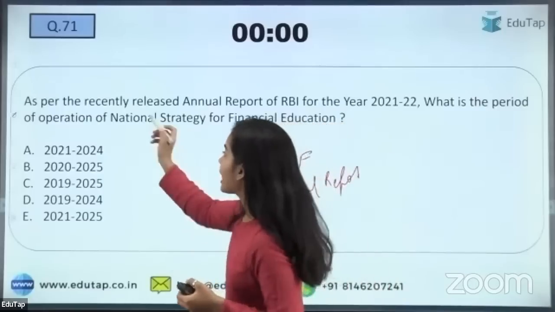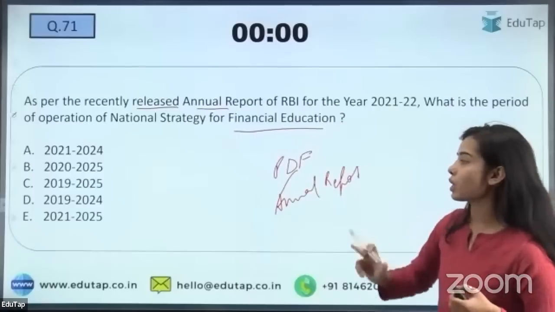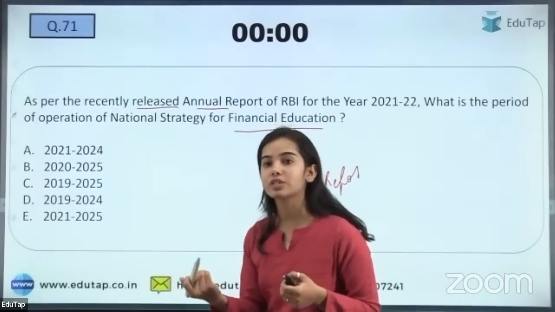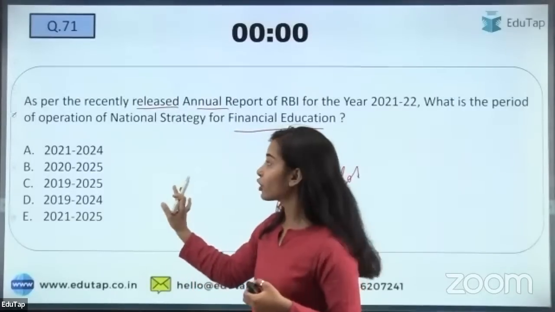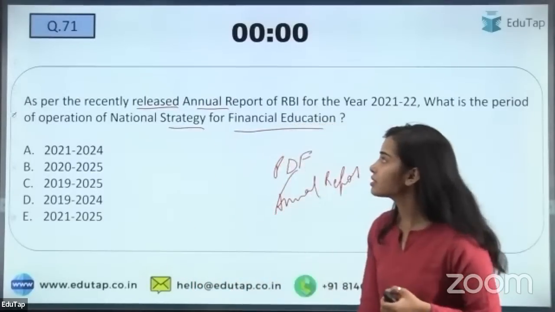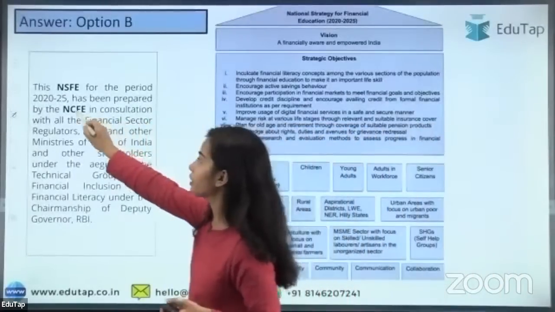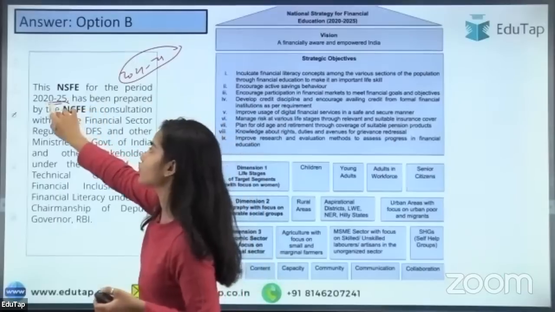As per the recently released, yes, for the NSFE, the time period was what? I have already got the answer. For the NSFI, it was 2019-2024, and for this NSFE, the right answer is B, that is, it was for 2020 to 2025. It was not for 2021 to 25, it was for 2020 to 2025.